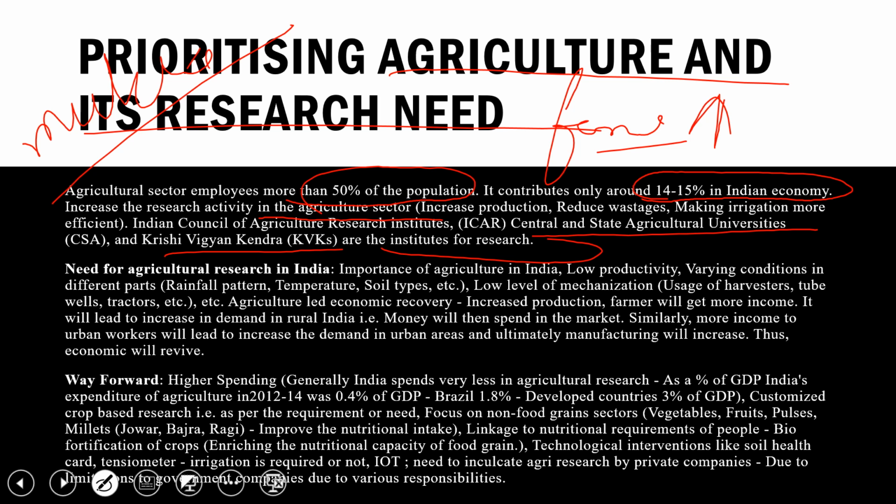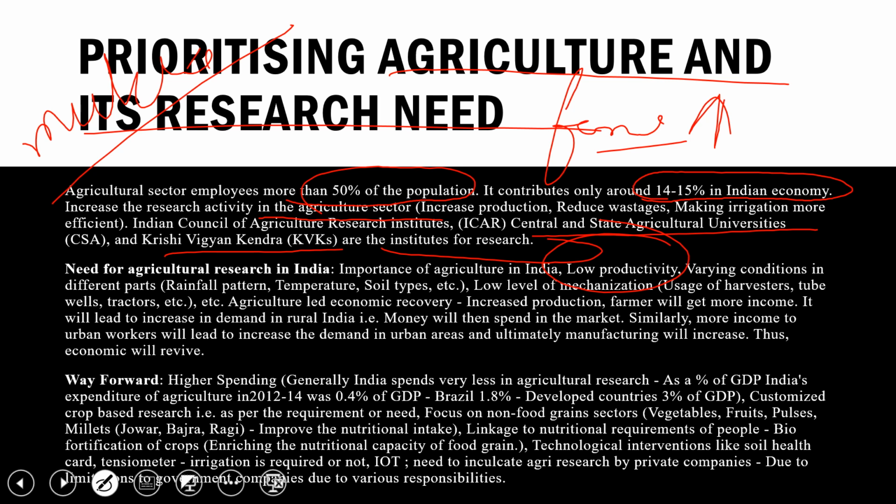So, the need for agriculture research in India, why is it important? The importance is that we need to increase the productivity of the soil. Why is research being done? Because of low productivity. We have low productivity on the land, so we need high productivity. There are varying conditions in different parts, as India is a vast land where they receive different rainfall patterns in different months, and every year it changes.